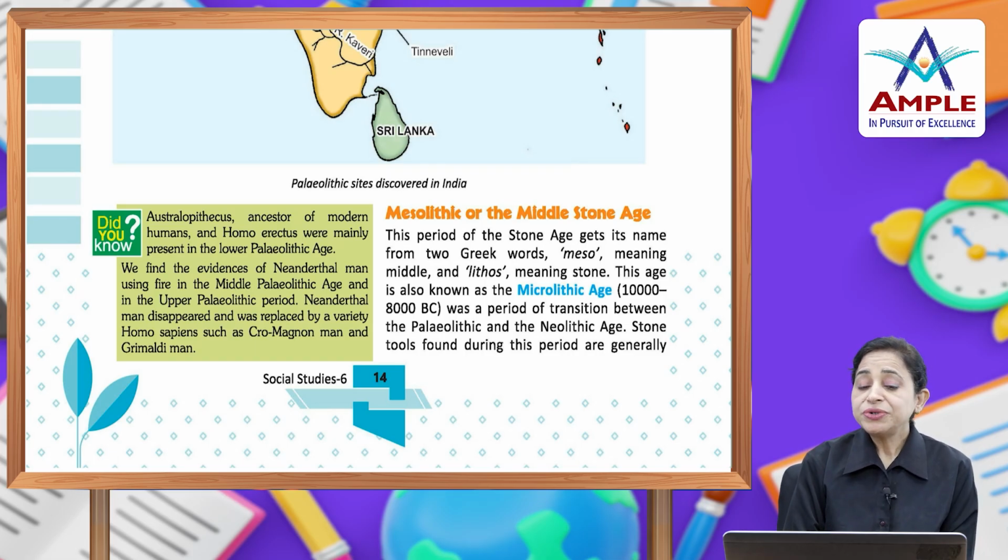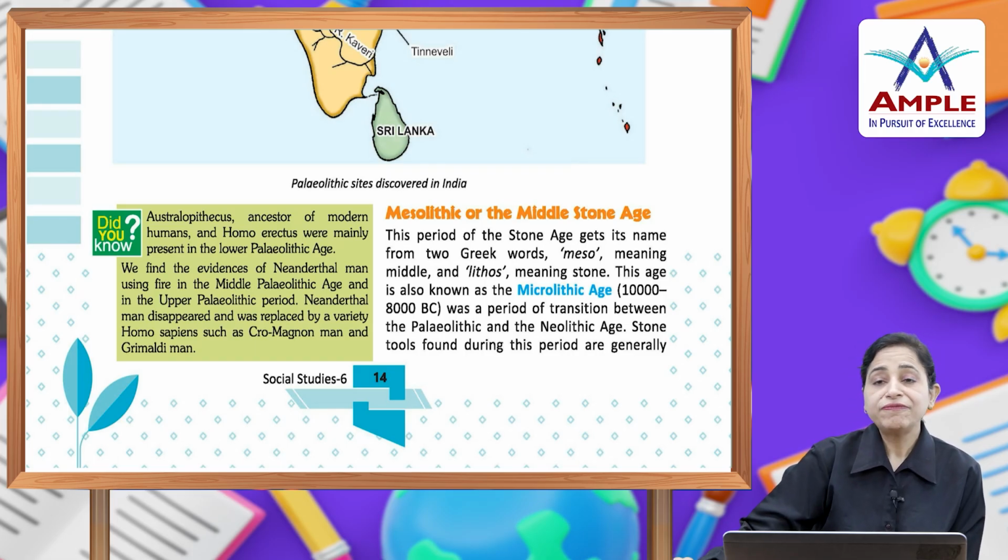Now we are going to read about Mesolithic or the Middle Stone Age. This period of the Stone Age gets its name from two Greek words: meso, meaning middle, and lithos, meaning stone. This age is also known as the Microlithic age. 10,000 to 8,000 BC was a period of transition between the Paleolithic and the Neolithic age.